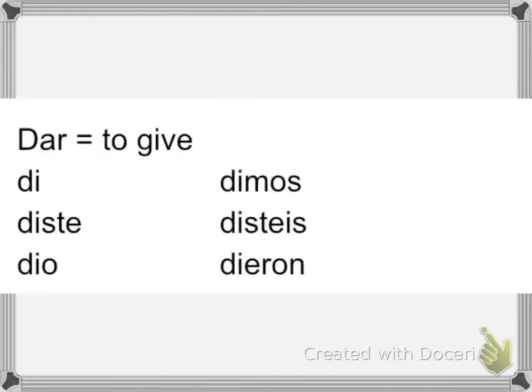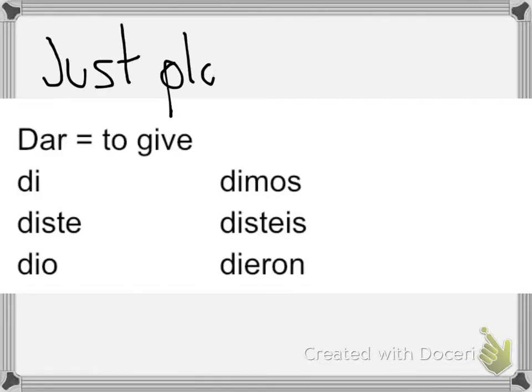The third verb that we have is the verb dar, which means to give. Dar is just plain irregular.